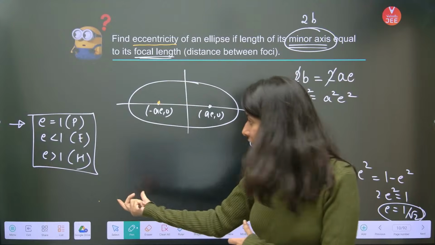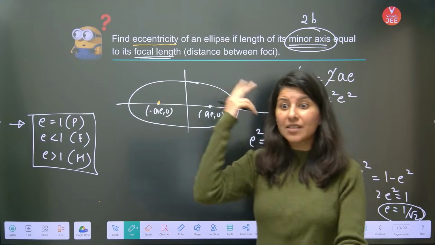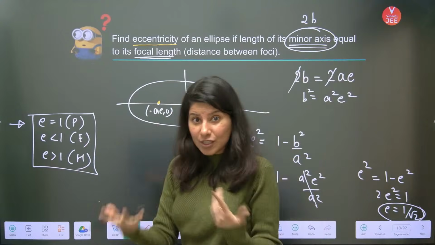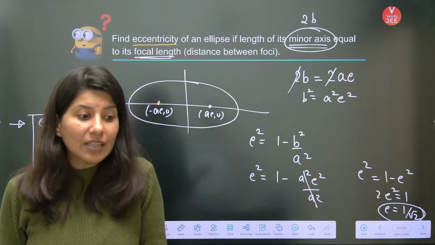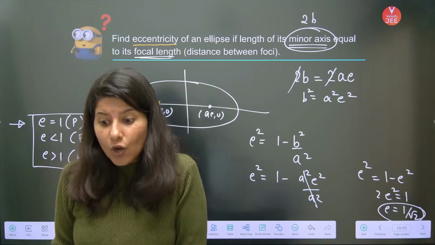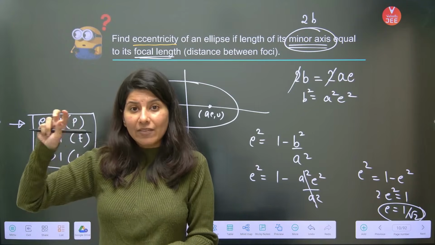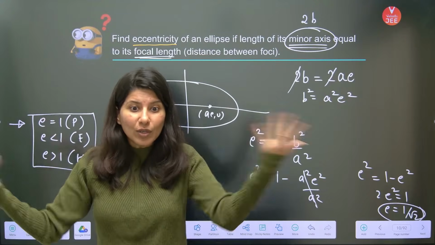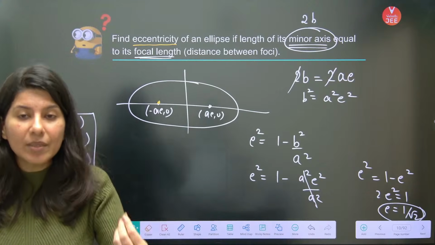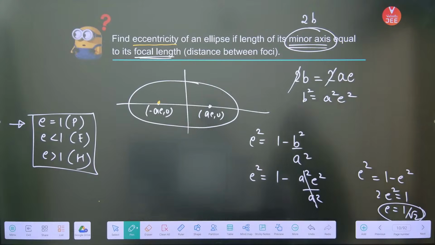So this information will help you rectify your own mistake. How come eccentricity of an ellipse is coming out as root 2? Also, if options are given, you can eliminate. If the eccentricity of an ellipse is asked and two options have eccentricity greater than 1, you can eliminate them. So this information helps in the elimination of options as well. I hope this question is also clear.